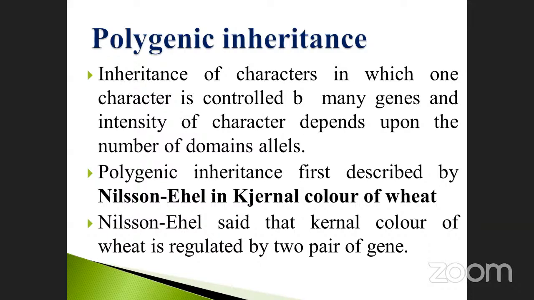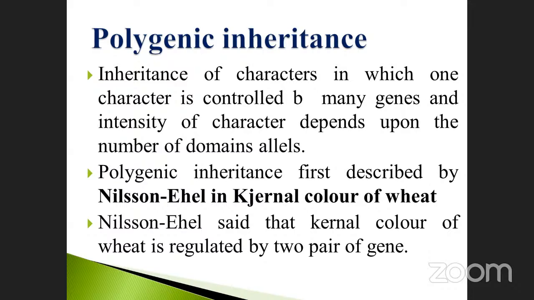Polygenic inheritance. Already you know about inheritance. Inheritance is nothing but the genes or chromosomes having specific characteristics or features, and those characteristics are transferred from one generation to another generation. That is called inheritance, isn't it? Polygenic means poly, more than one, and genic means genes. So polygenic inheritance means more than one gene inherited together. Sometimes it may be controlled, sometimes it may express itself. That condition is called polygenic inheritance.